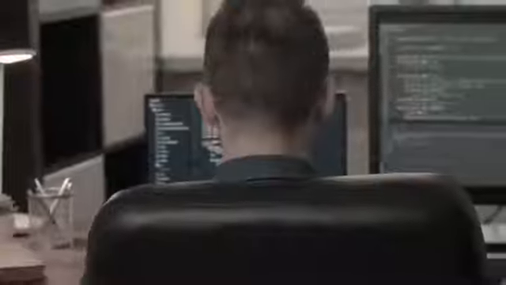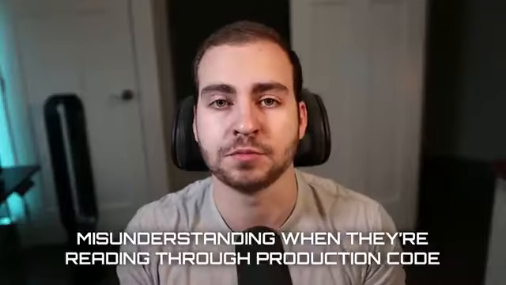If you're interested in becoming a developer that writes any type of code in Python, then you need to understand these 5 very important Python concepts. These are what I see most beginner and intermediate Python programmers making a ton of mistakes with and misunderstanding when they're reading through production code.